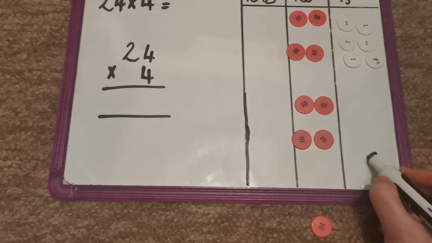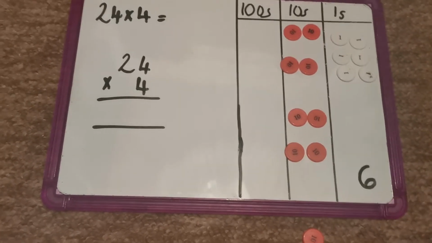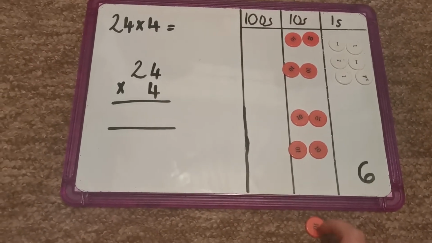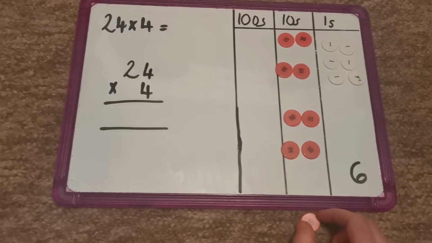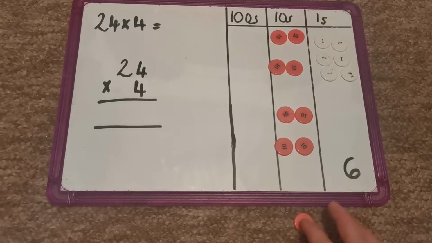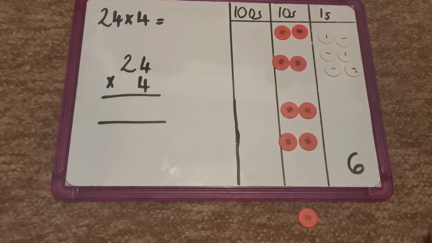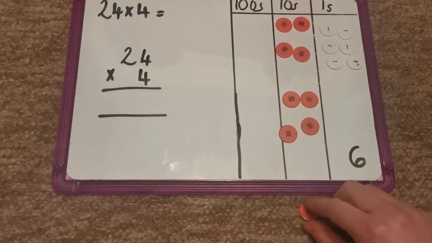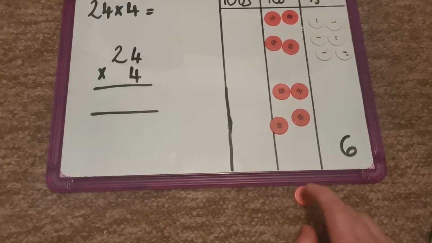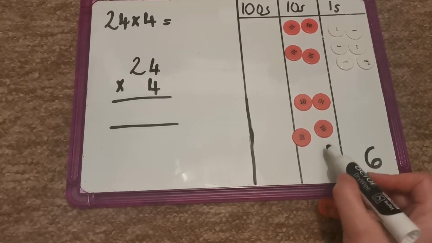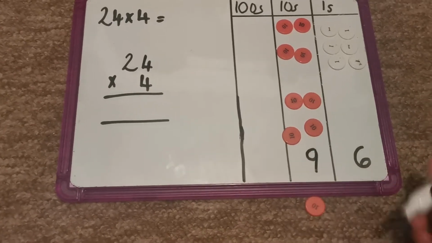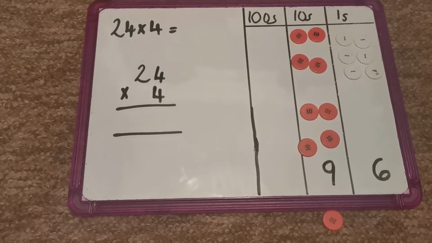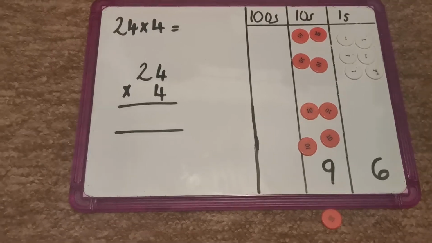So I need to write 6 in the ones column, and then I'm not going to write 1 ten down here, but I'm going to use my place value chart counters to help me. Now I need to count my tens, so I can see that I've got 20, 30, 40, 50, 60, 70, 80, and then I've got an extra 10 down here and I need to make sure I count that. So I've got 9 tens. So I write 90. So the answer, using my place value counters, 24 multiplied by 4 is 96.